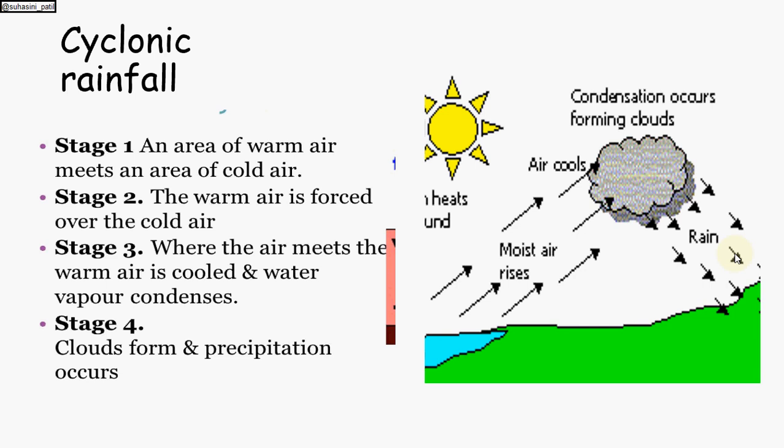So today we have seen how rain occurs, what is the meaning of rainfall, and the types of rainfall. Those are convectional rainfall, orographic rainfall, and cyclonic rainfall.